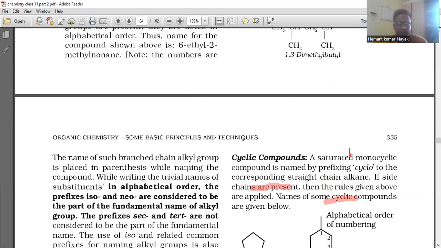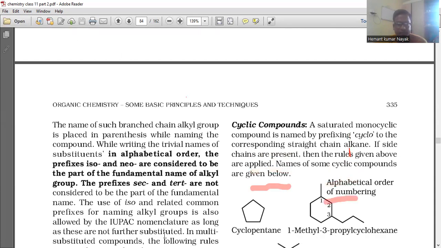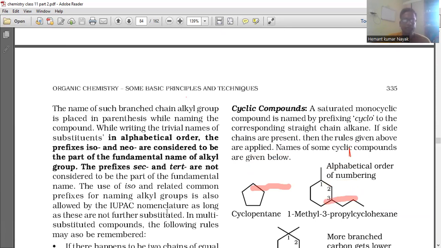The name of such a branched chain alkyl group is placed in parentheses while naming the compound. While writing the trivial names of the chain in alphabetical order, the prefixes iso and neo are considered to be part of the fundamental name of the alkyl group. The prefixes sec and tert are not considered to be part of the fundamental name. The use of iso and related common prefixes for naming alkyl groups is also allowed by IUPAC nomenclature as long as these are not further substituted in a multi-substituted compound. The following rules may also be remembered.